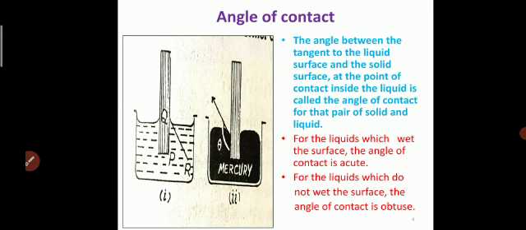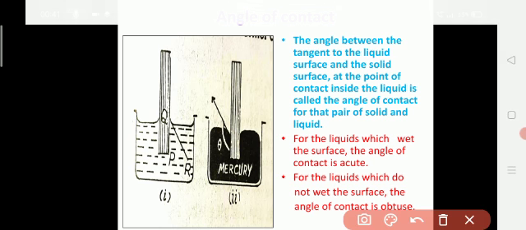If you observe the first diagram, this is the capillary tube, and PQ is the solid surface. At point Q, the liquid and solid meet.